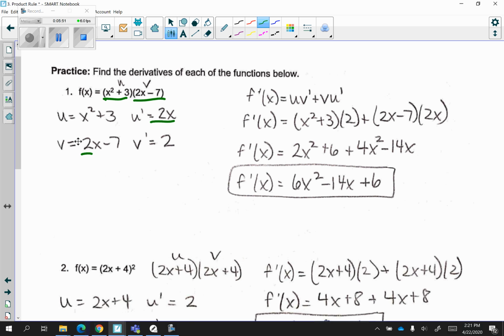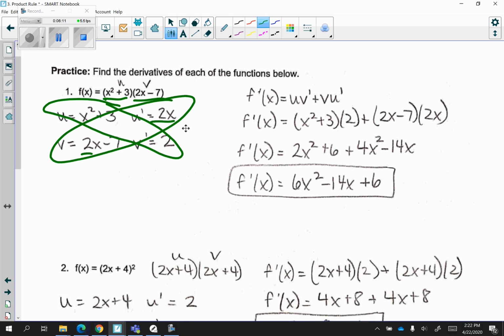Then I applied the product rule. So I multiplied on the diagonals. So x squared plus 3 times 2 plus 2x minus 7 times 2x. And then I combined like terms, and I was able to get f prime of x is equal to 6x squared minus 14x plus 6.